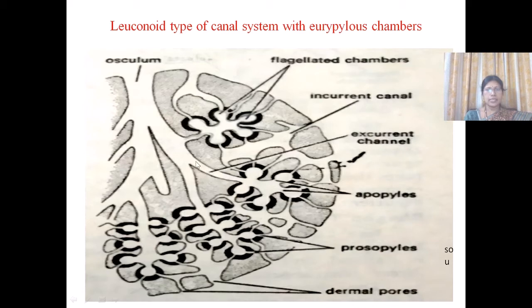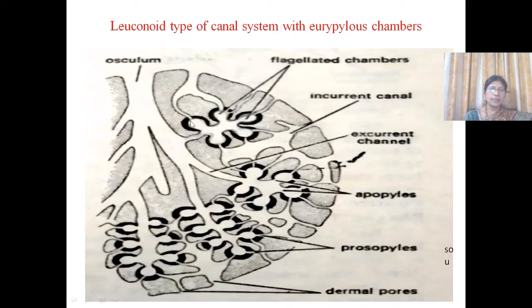Here we can see these are the small excurrent canals, and the small excurrent canals unite to become a large excurrent canal, and this is the largest one. This largest excurrent canal opens outside by a pore called osculum. So the leuconoid type of canal system is distinct from the other two types of canal systems